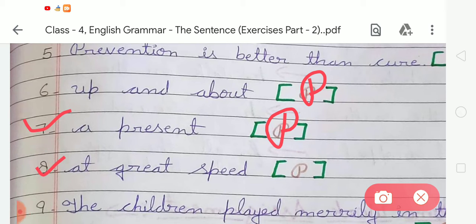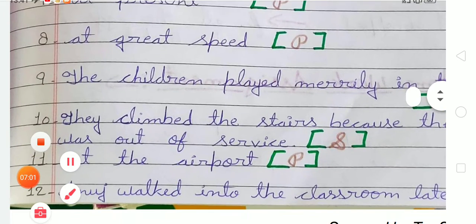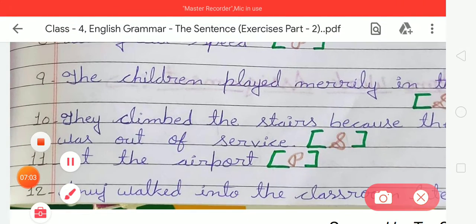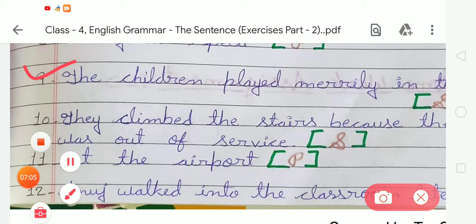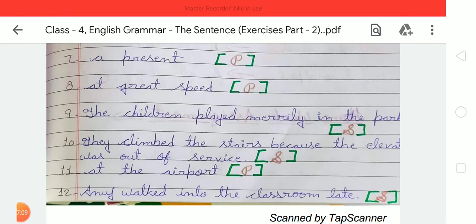And number 8, "At great speed." Student, this is a phrase. So we have to write P here. Okay. Now the next is number 9. In number 9, "The children played merrily in the park." Student, this group of words makes complete sense. So we have to write S here, because it is an example of a sentence.